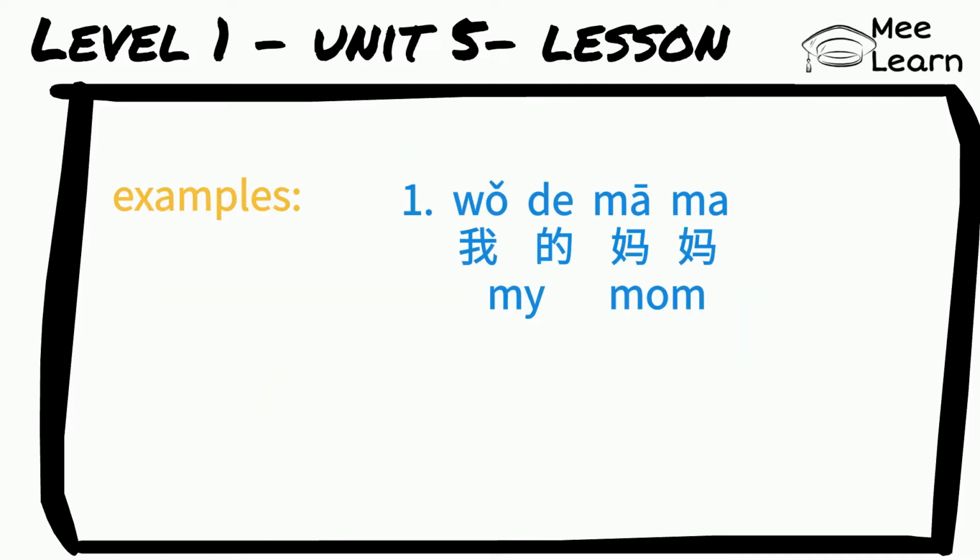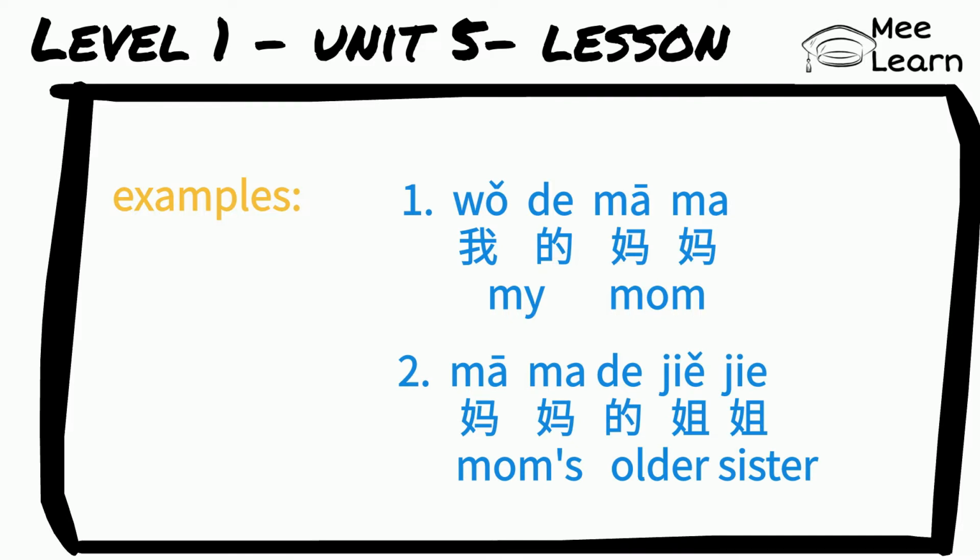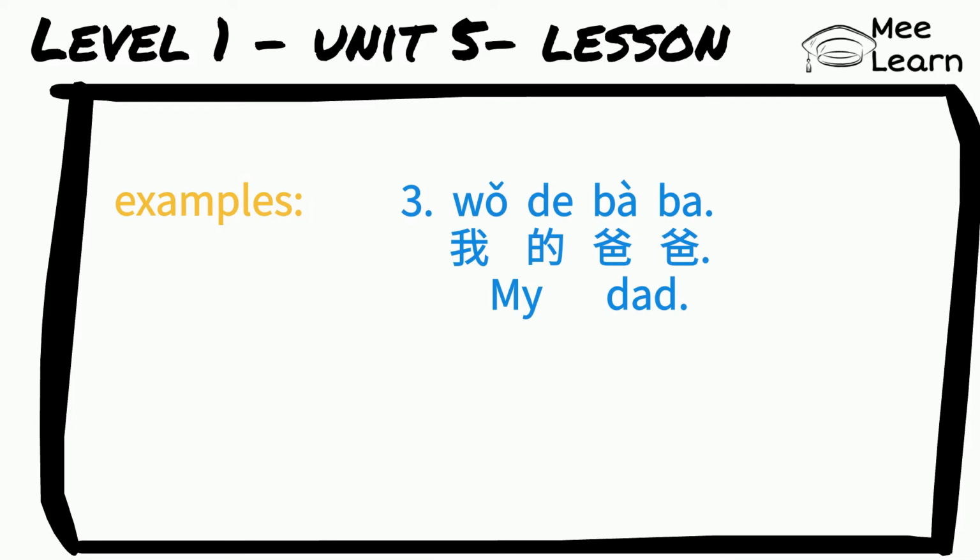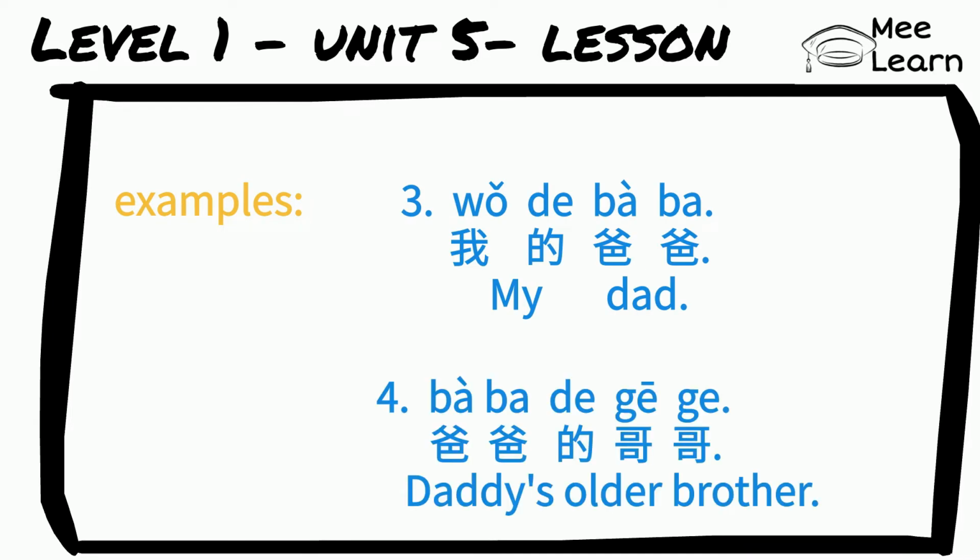我的妈妈 my mom. 妈妈的姐姐 mom's older sister. Other examples. 我的爸爸 my dad. 爸爸的哥哥 dad's older brother.